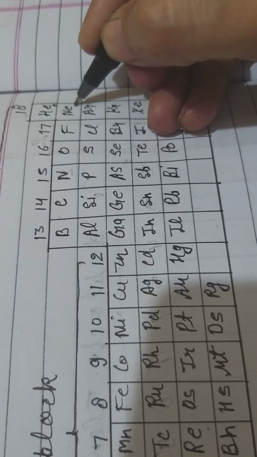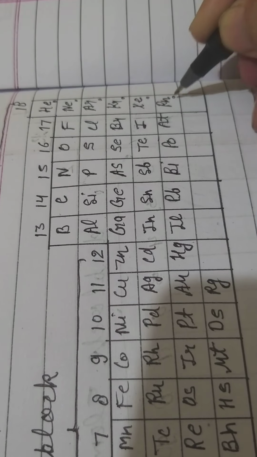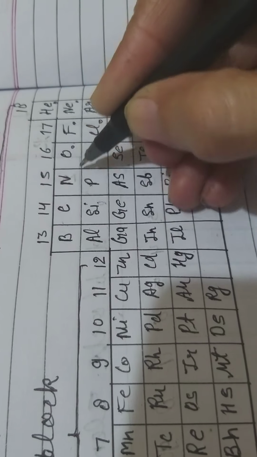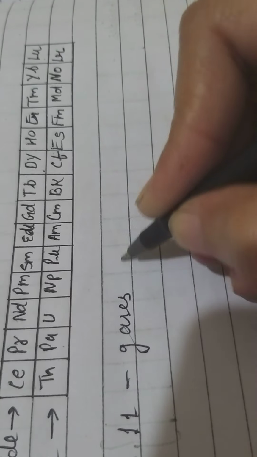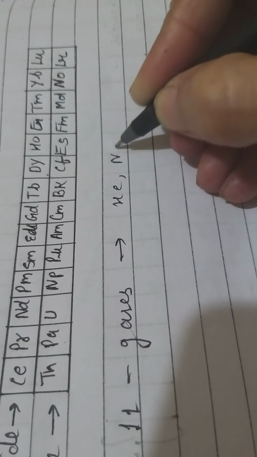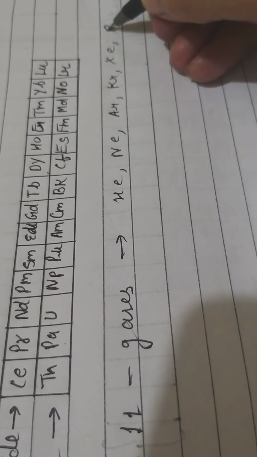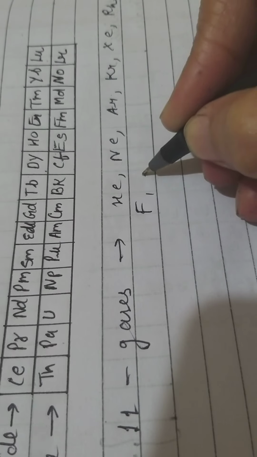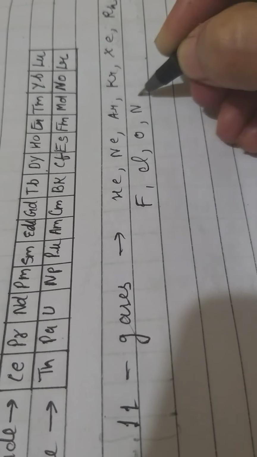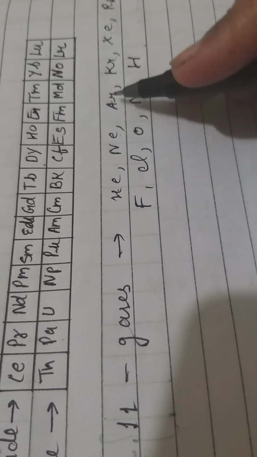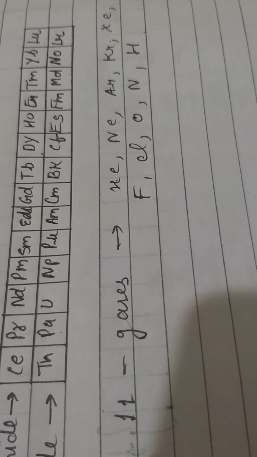If we see here in the periodic table, there are 11 gases. So what are these 11 gases? I am marking here: helium, neon, argon, krypton, xenon, radon, fluorine, chlorine, oxygen, nitrogen and hydrogen. So there are a total of 11 gases in the periodic table. 1, 2, 3, 4, 5, 6, 7, 8, 9, 10, 11 gases completed.